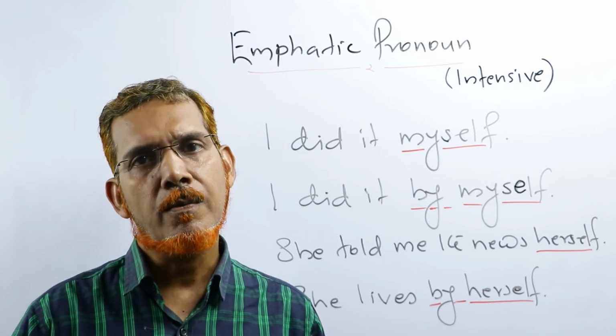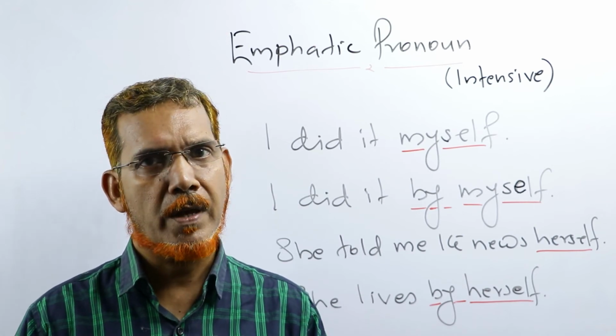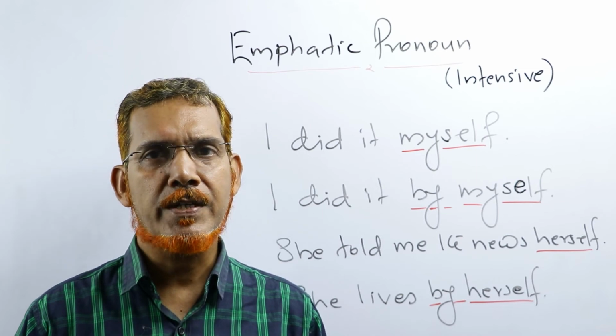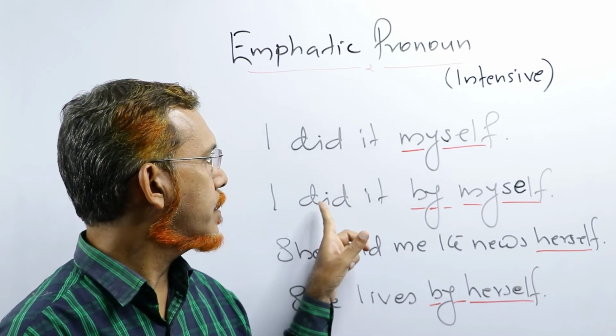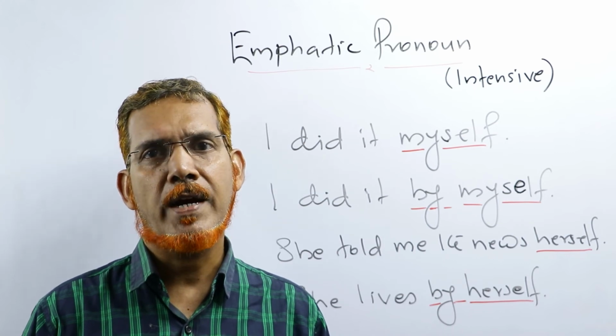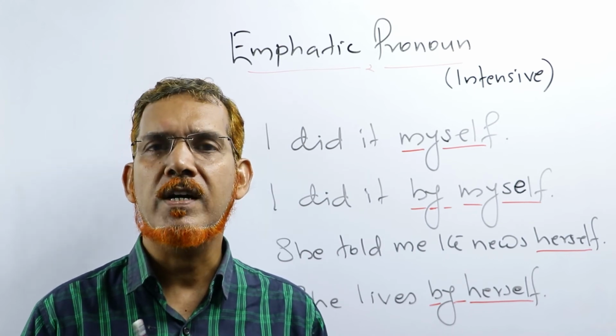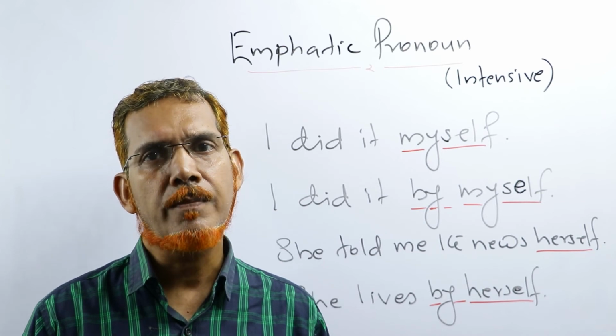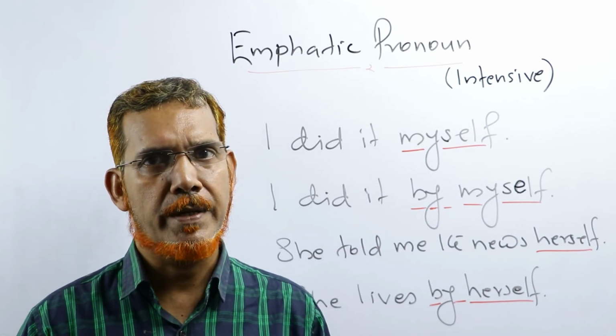I did it myself. It is emphatic there. In the second sentence, I did it by myself. I did it by myself means I did it alone, without the help of others.